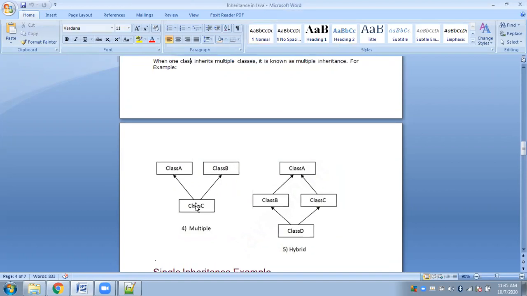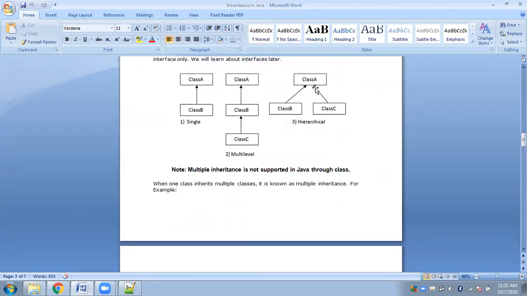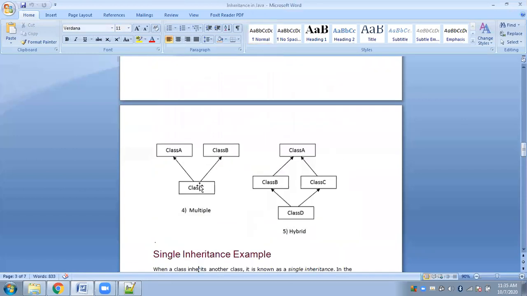In hierarchical you have only one base class, but you can have any number of derived classes for the same base class. And multiple is where you have multiple base classes and you inherit all of them using only one derived class. So that is multiple inheritance. Clear?